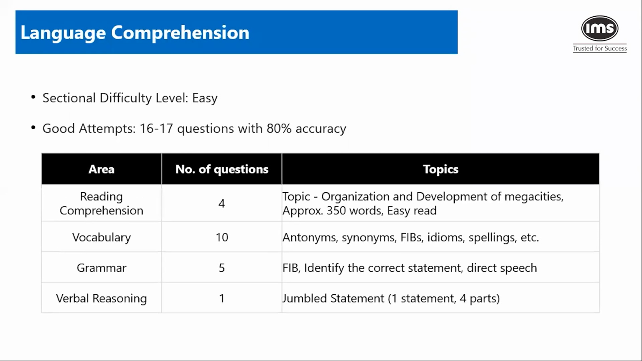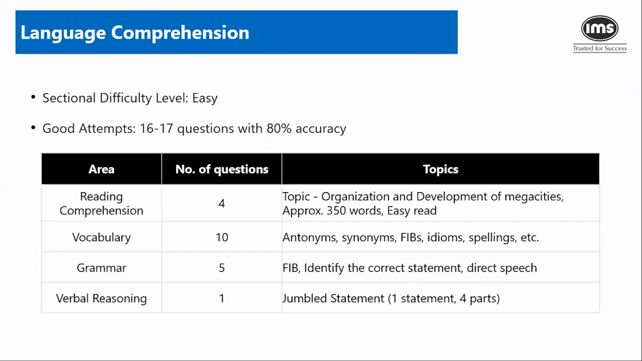Let's go to language comprehension. So in language, surprisingly, last year the paper was easy. Typically, I've seen that language is not very, very straightforward. Sometimes you might get an RC which is very painful to read. Sometimes you might have a very, very straightforward RC. So there was one RC on organization and development of mega cities, some 350 words approximately, and fairly easy to read. 4 questions on that.